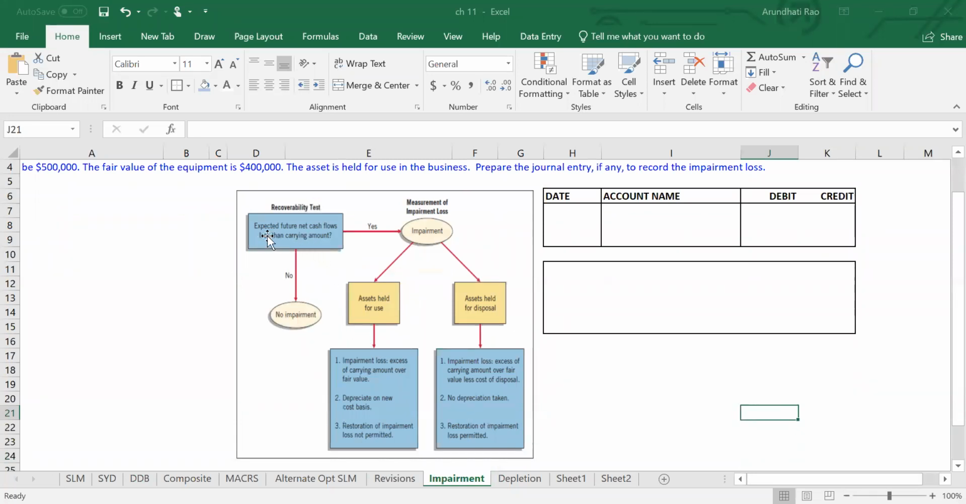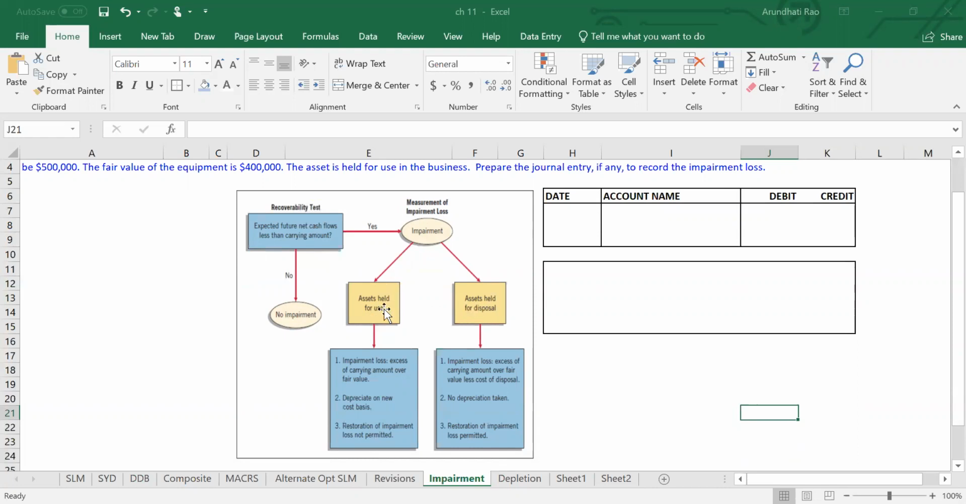Let's take a look at this chart over here and see what we're dealing with. If we expect the future net cash flows to be generated by the asset to be less than the carrying value of the asset, then we say we have an impairment. We are saying that this asset is not going to justify its existence in terms of the carrying value. If the future cash flow is more than the carrying value, we have no impairment. We don't have to do anything. So if the recoverability test says the asset is in fact impaired, we then need to identify: is the asset held for use or is it held for disposal?